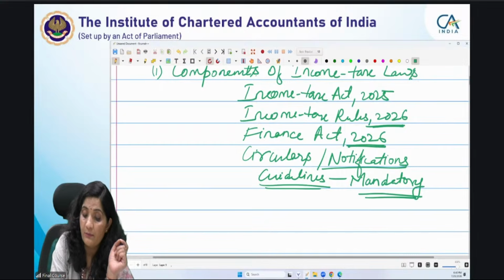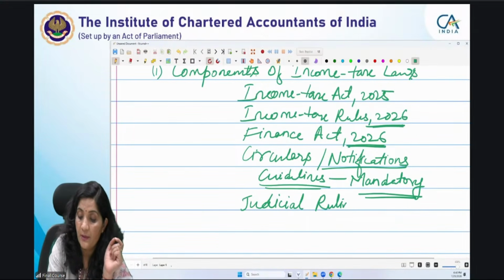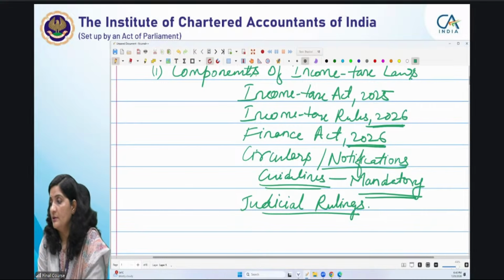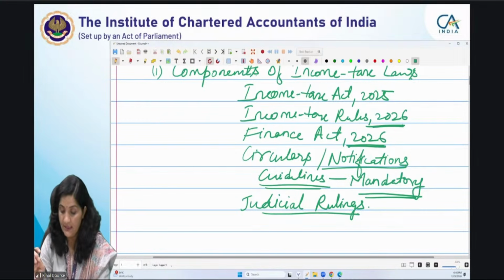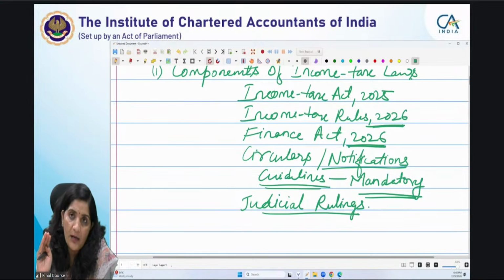Then आपका important is your judicial rulings. I don't know how many of you have gone through your past year papers और the Income Tax Act, अगर आप पहले से prepare कर रहे हो, and तो आप judicial rulings के लिए भी you must be, because judicial rulings are the important part of any law. For Income Tax Act also the judicial rulings are there.